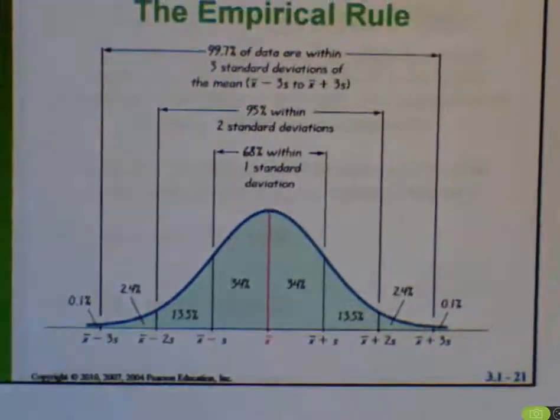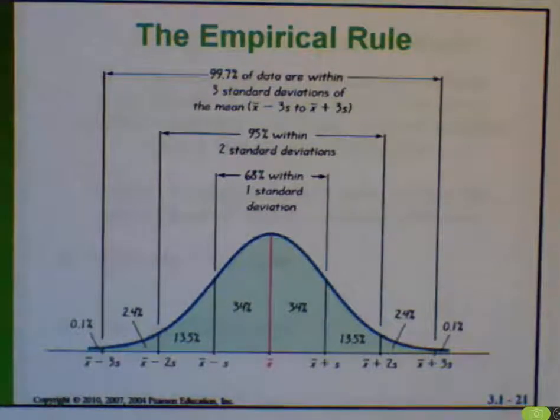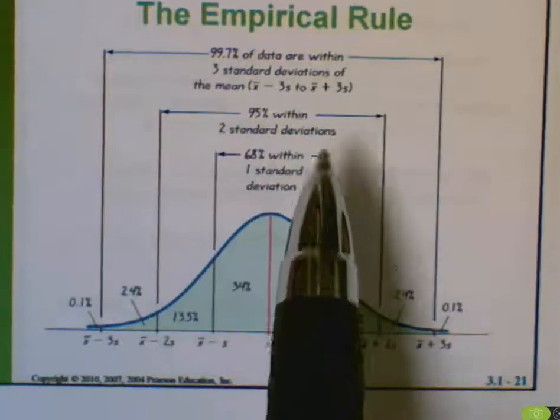And then the last part of the empirical rule says that 99.7% of the data lies within three standard deviations of the mean.